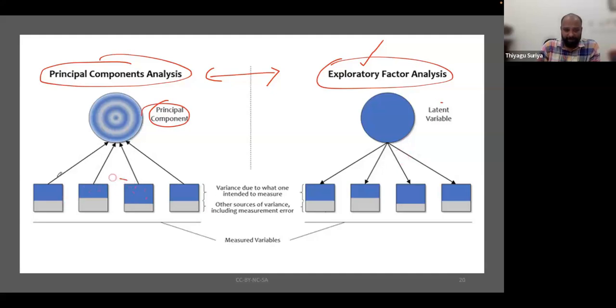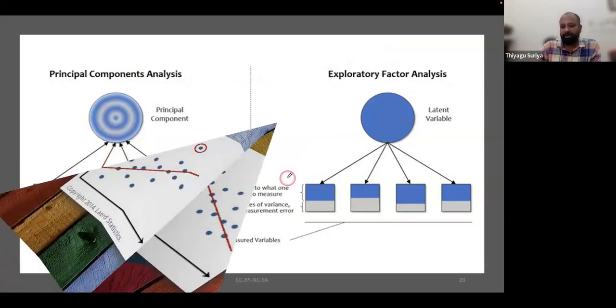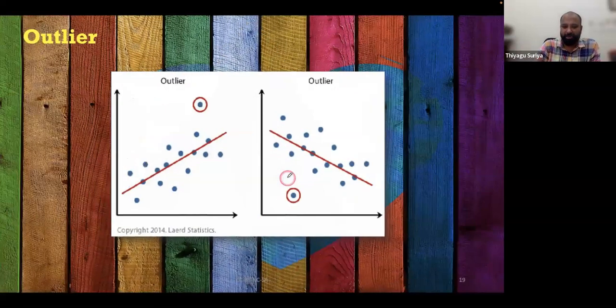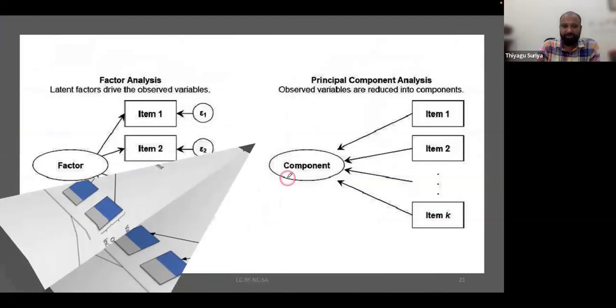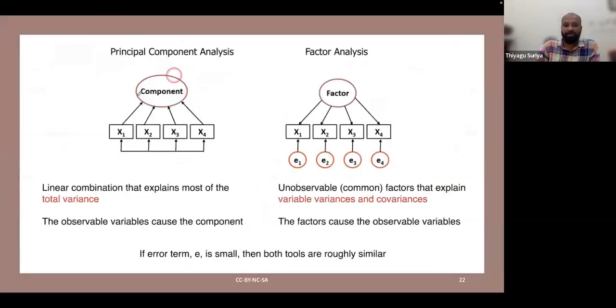You can see this. Items are going to make factors. So actually these items are going to create a construct. But here, this construct is going to be found later, what those things are. I'm just showing this because it is very simple for you. You can see this, and the answer is very simple.